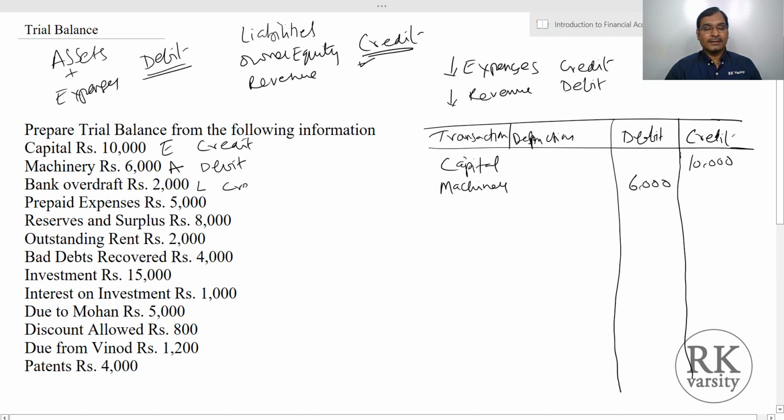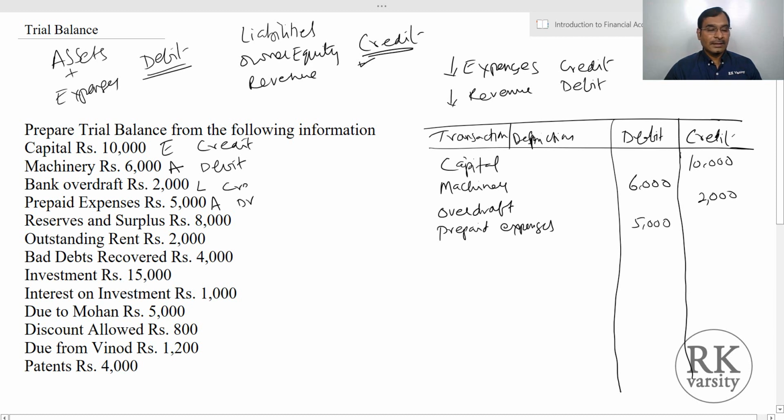Then it is a credit side. So we can say that overdraft is on the credit side, and the amount is rupees 2000. Then prepaid expenses is an asset because you paid expenses in advance, so asset, so debit side. Here prepaid expenses and the amount is 5000.